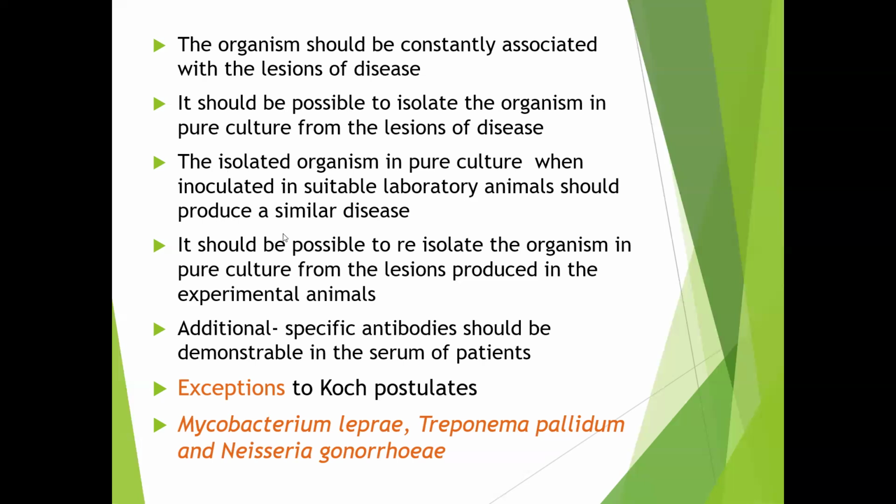Next, re-isolation. So what is meant by re-isolation? Again, it should be possible to re-isolate the same organism in pure culture from the lesion produced in the experimental animal. In the third step, the laboratory animal produced the disease. If you collect a sample from this laboratory animal, we should isolate the same organism which we have isolated earlier. Okay, so these are the Koch postulates.